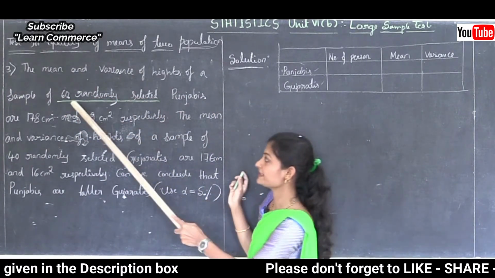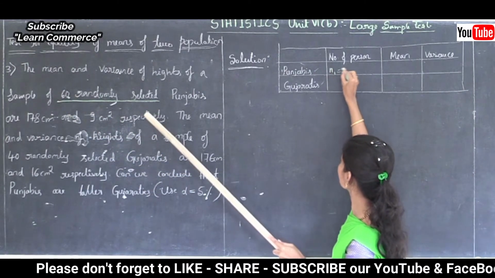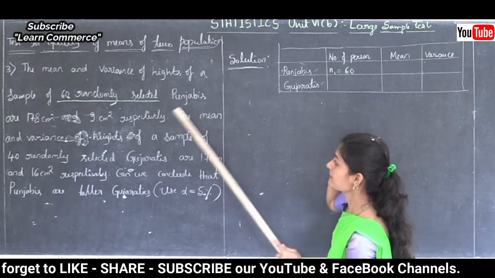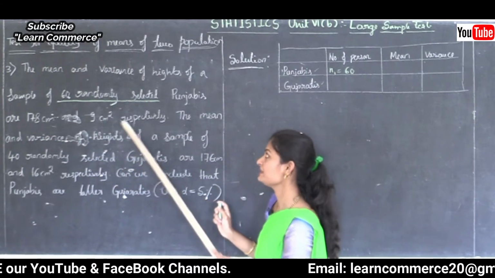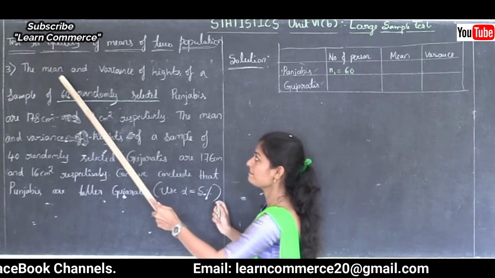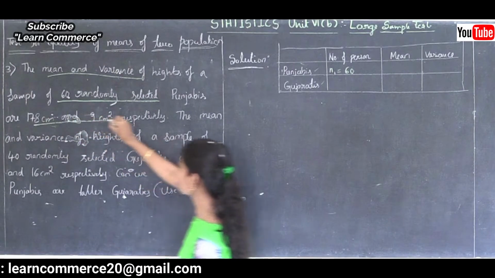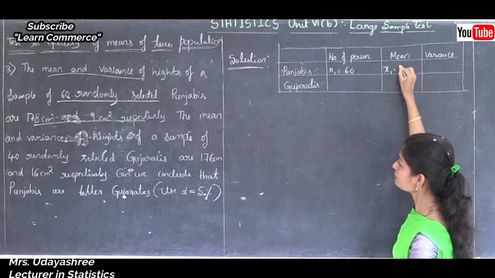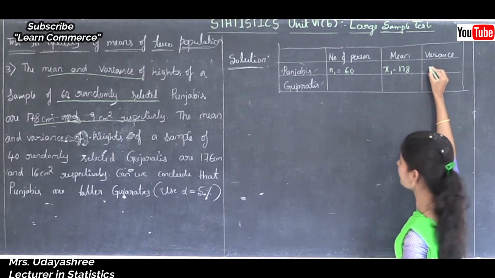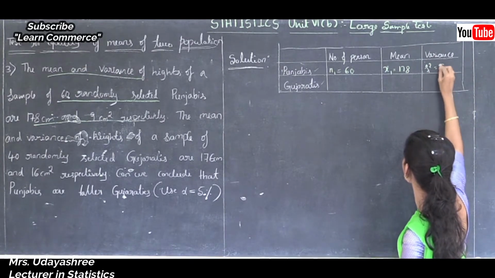So the first sample size is 60, I will write n1 is equal to 60. Then 178 cm and 9 cm square respectively, that is mean and variance. So the mean x bar 1 is equal to 178, and the variance s1 square is 9.